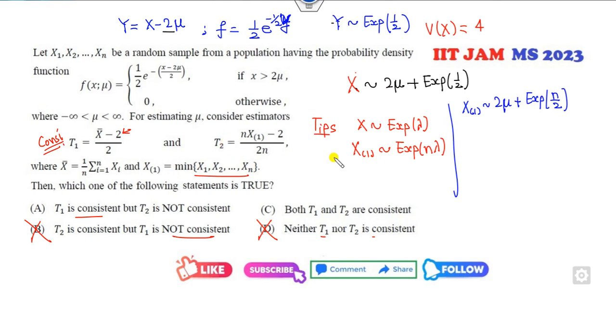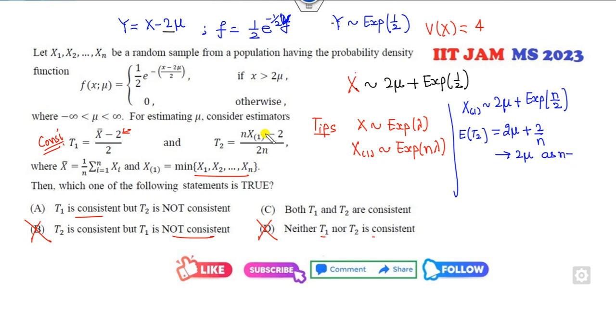Then I can find the mean of this, the expected value of T2. Fine. Then what is the expected value of T2? It's a constant value plus the mean of this value, which is 2 over n. So clearly this will tend to 2 mu as n approaches infinity.